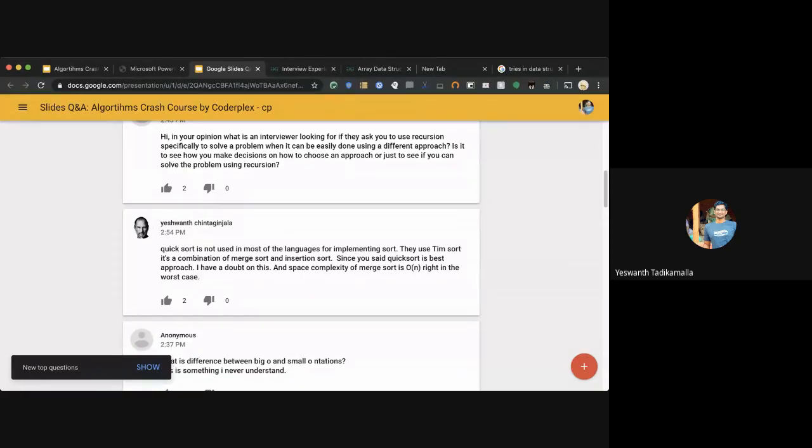Quicksort is not used in most of the languages for implementing sort. They use timsort, which is a combination of merge sort and insertion sort. Since you said quicksort is the best approach, I have a doubt on this. The space complexity of merge sort is O(n) in the worst case.